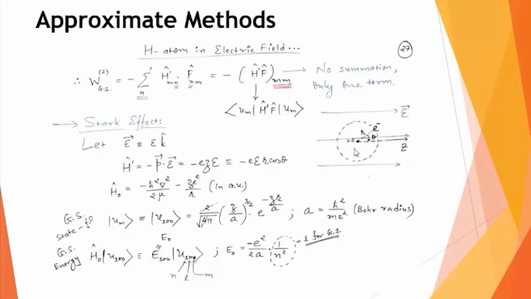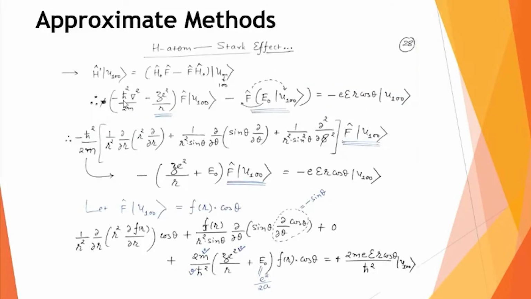Again, you know that in the case of proton and electron system, if proton is very heavy compared to electron, then if you find your mu, the reduced mass, something like m1 m2 upon m1 plus m2, then you will see it will be nearly equal to the mass of electron. So this minus h cut square nabla square by 2 mu term is written as minus h cut square nabla square by 2m. m is the mass of electron. So this is the replacement of H0, F as it is, and this u100 will come and sit here. So I have written here F u100.